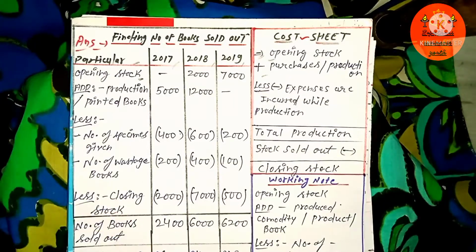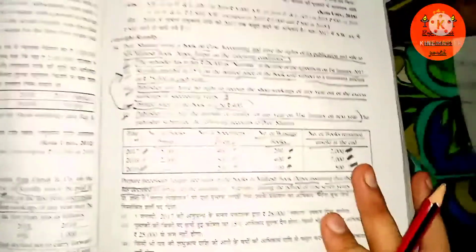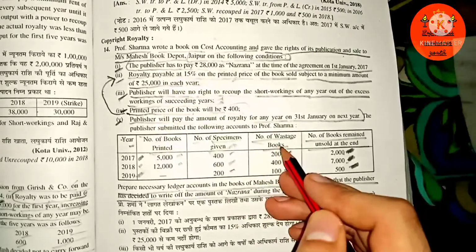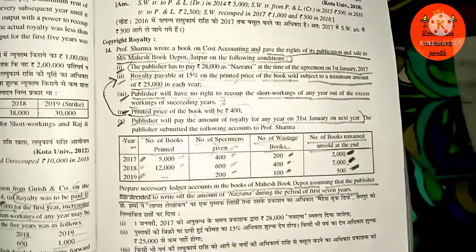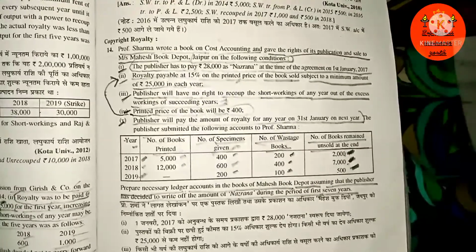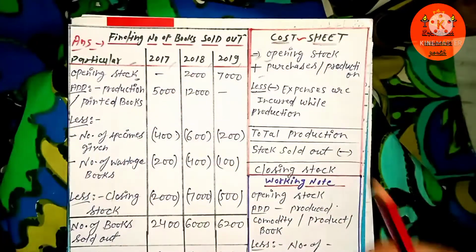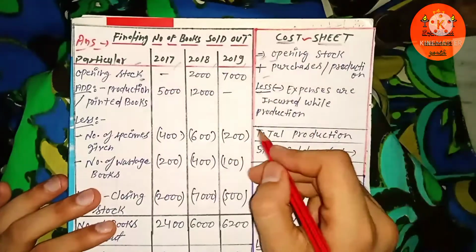Like I have already shown you, there were some expenses mentioned in the question, like samples given and wastage. These two expenses you have to take as well in order to deduct them. Then we get the amount as total production.